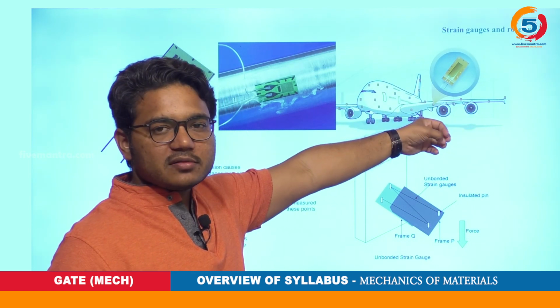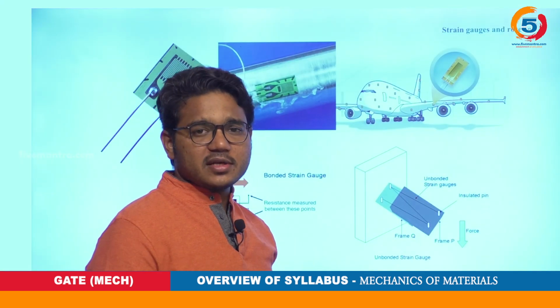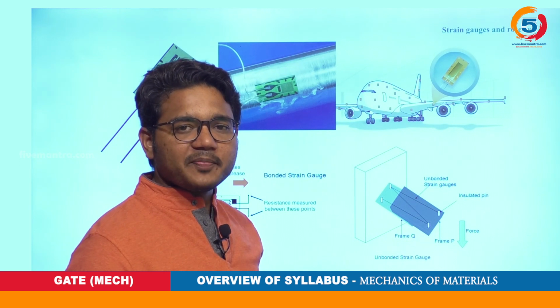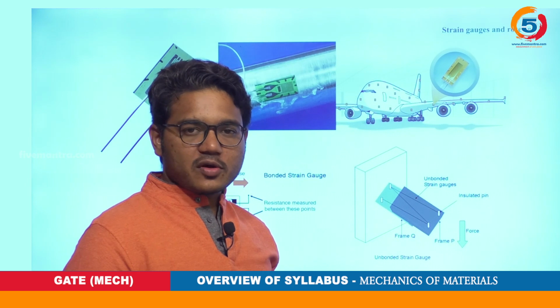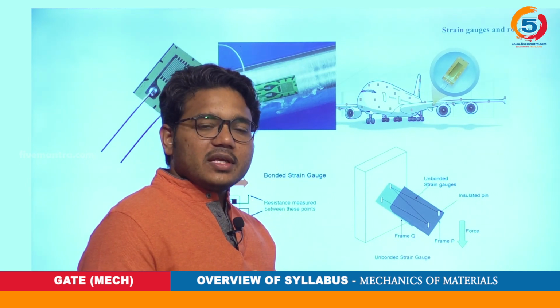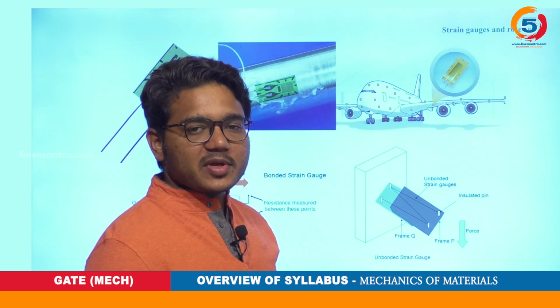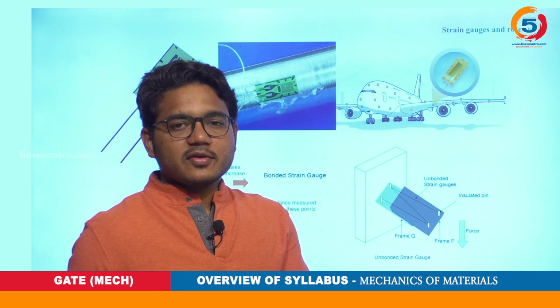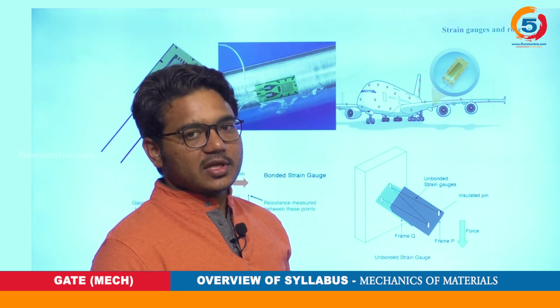What are the deflections, and what all can you measure using these strain gauges? What is the purpose of a strain gauge? A strain gauge measures the strain that is due to deflection. When strain occurs, it is calculated in terms of voltage difference pulses. Those pulses are calibrated, so that ultimately we find the stress induced there.